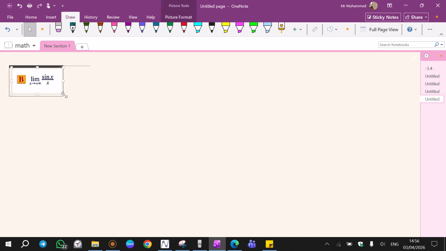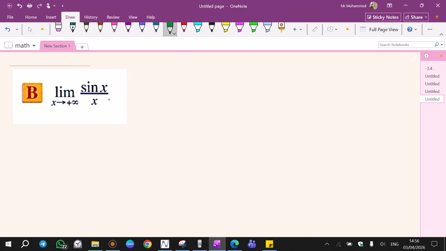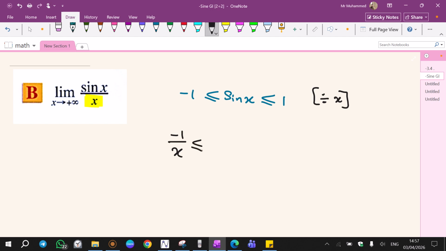Sandwich theorem, we always begin with the trigonometric part. Sine x is located between 1 and -1. Now in order to recreate this function, I need to divide by x. If I divide this sine by x, I will get the function. So divide everything by x. This is how the sandwich theorem works. I need to recreate this function. This side will be -1 over x less than or equal to sine x over x less than or equal to 1 over x.